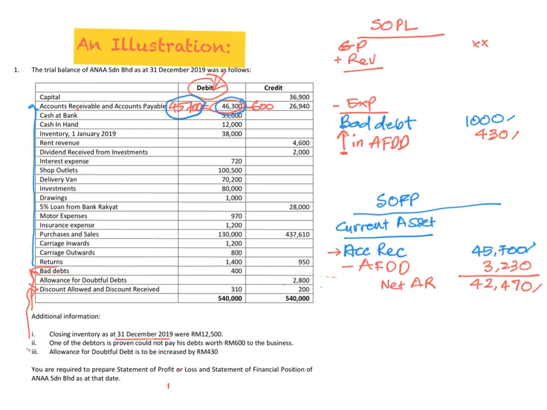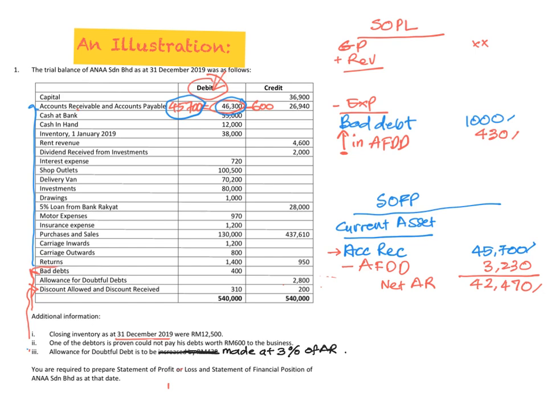Let's say now the question here says that instead of giving you this question, the question says that allowance for doubtful debt here is to be made at 3% of account receivable. Okay, let's say this is the question.